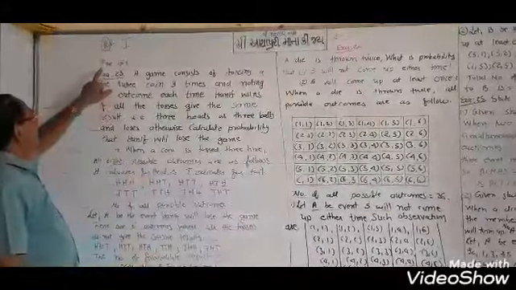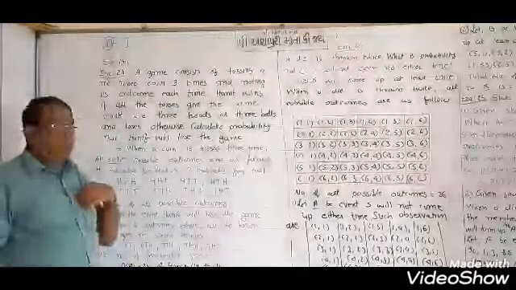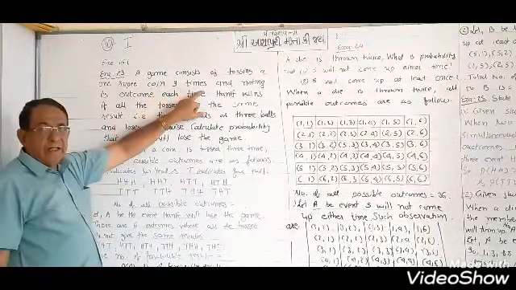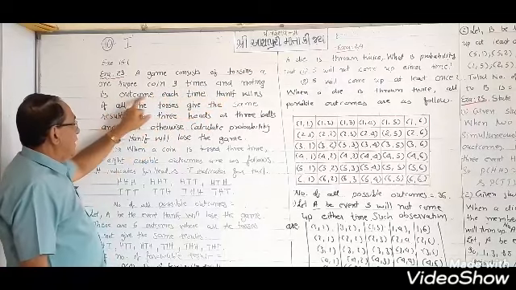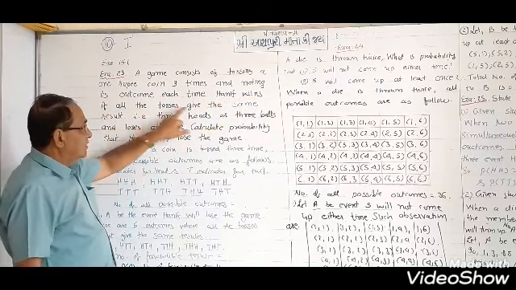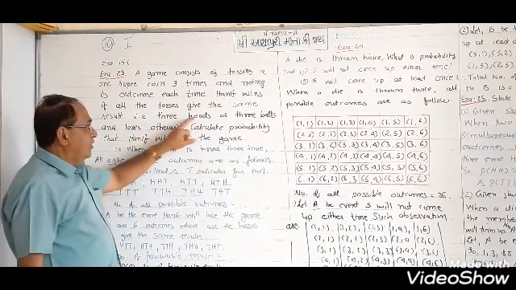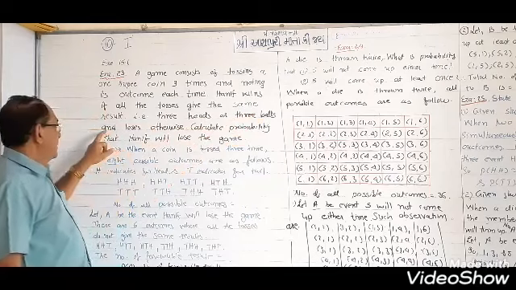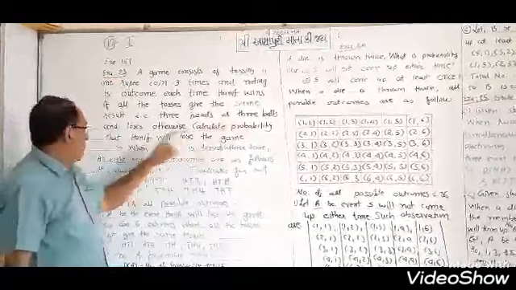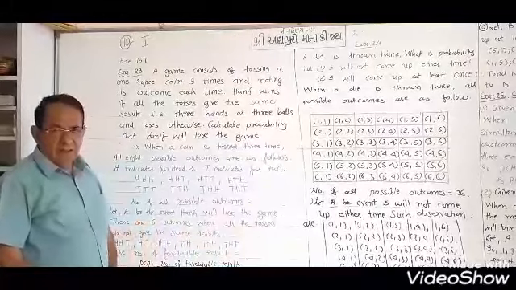Okay. Exercise number 15.1, example number 23. A game consists of tossing a 1 rupee coin 3 times and noting its outcome each time. Hanif wins if all the tosses give the same result, i.e., 3 heads or 3 tails, and loses otherwise. Calculate the probability that Hanif will lose the game, not win the game.